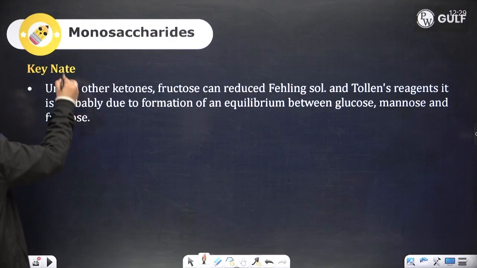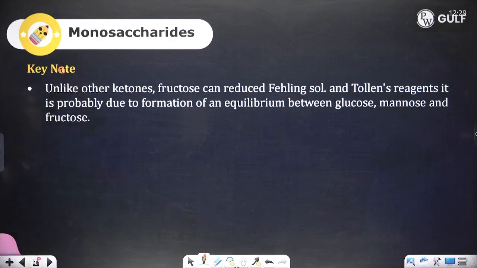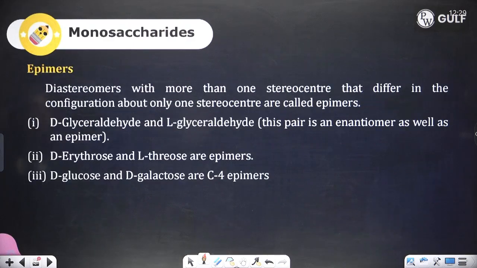Unlike other ketones, fructose can reduce Fehling solution and Tollens reagent. It is probably due to the formation of an equilibrium between glucose, mannose and fructose.